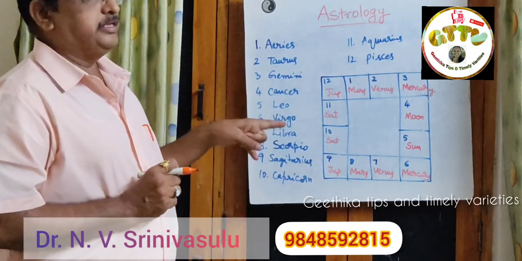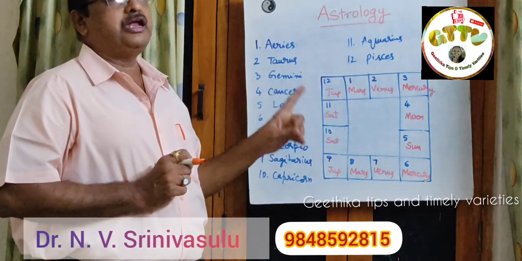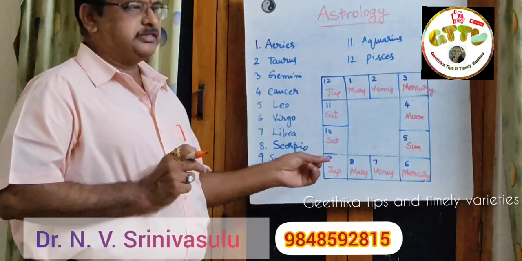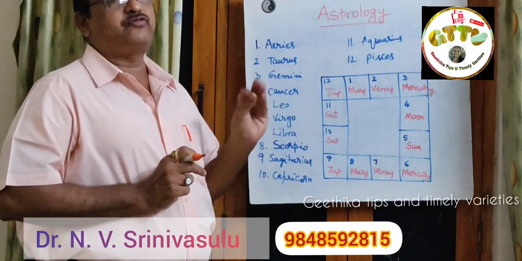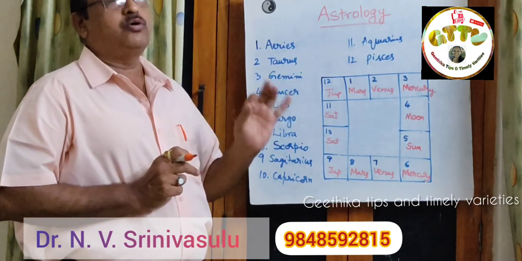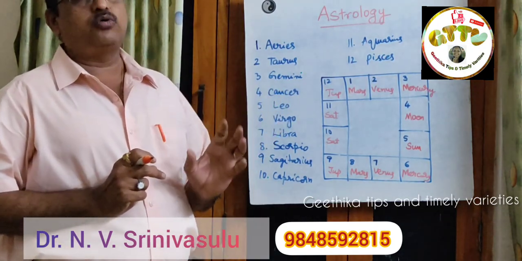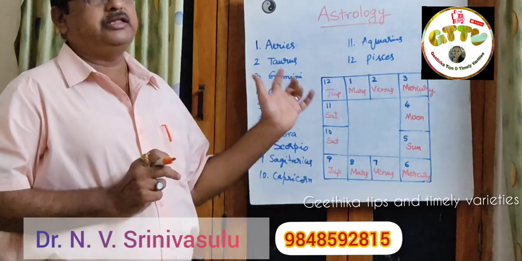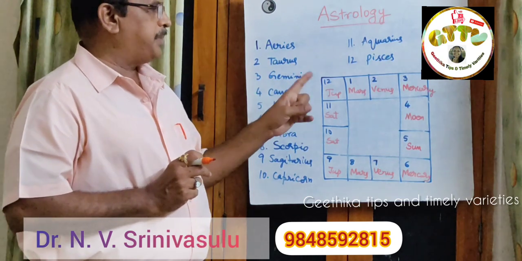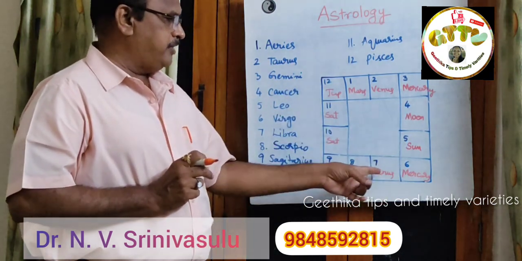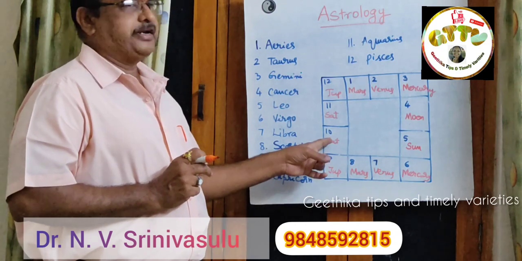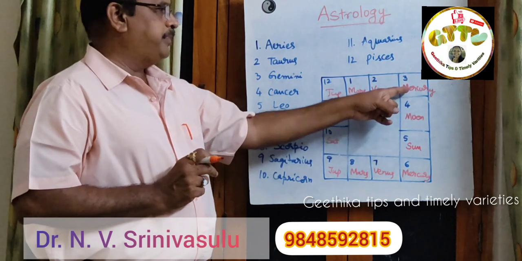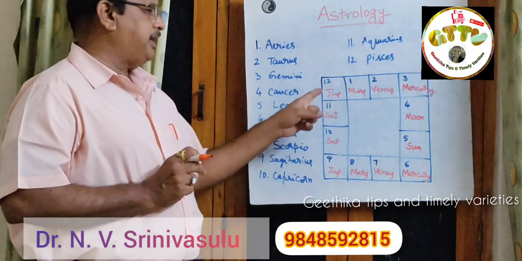When you observe all this, only the Sun and Moon have just one zodiac sign each. The remaining 10 houses are distributed among 5 planets. Rahu and Ketu are shadow planets. They don't have a fixed position in the horoscope. So we have the planets Sun, Mercury, Venus, Mars, Jupiter and Saturn in this half. Again, coming from the Moon we have the same order: Moon, Mercury, Venus, Mars, Jupiter and Saturn.